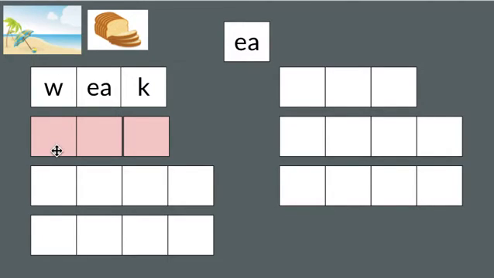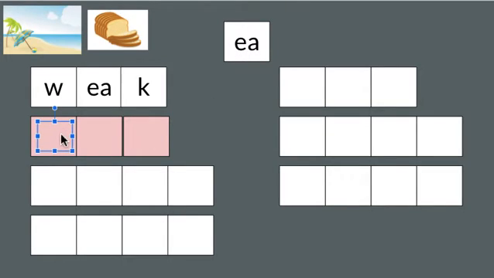Let's do another one. This time I have it colored in pink because this is not an example of our pattern. Watch me as I show you. The word is wake. I stretch the sounds. W, A, k. Very similar. Starts with the same, ends with the same, but the vowel sound is different. W, A, k. Long A is not long E or short E. That's why I know it's not going to have the EA vowel team.